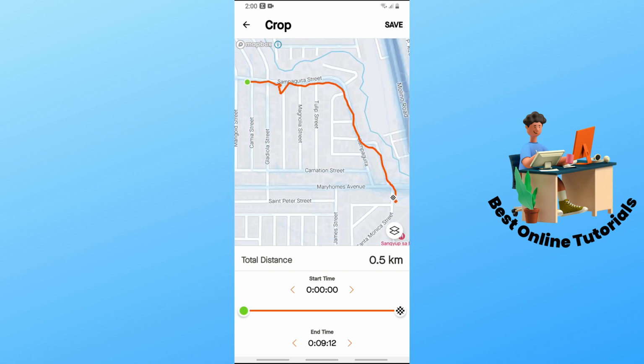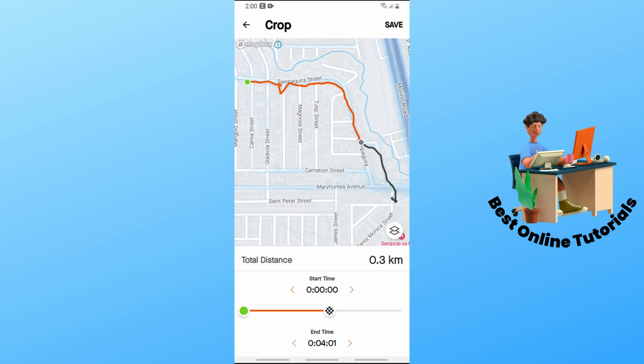So from here, you can adjust the start time manually. So as you can see, when I tap on it, we should be able to manually and slowly crop it. Or you can just simply tap on the green icon. And as you can see, we should be able to move it much faster. And it will be the same process at the finish line as well. So you can crop it where you want to crop the ride.